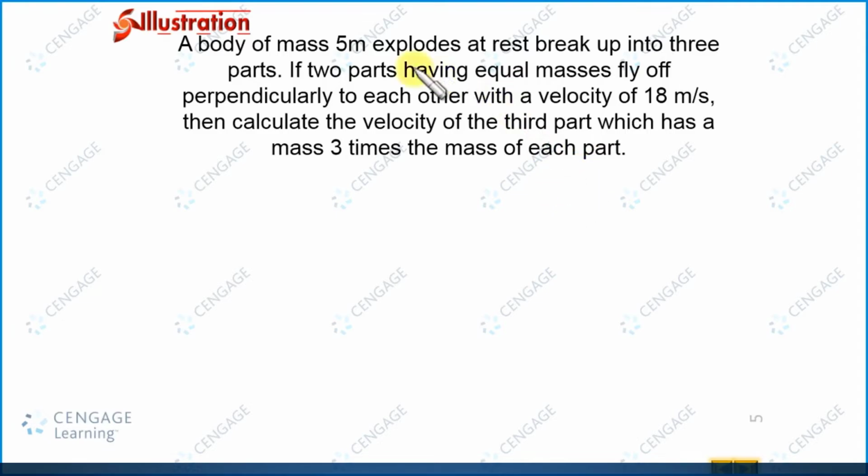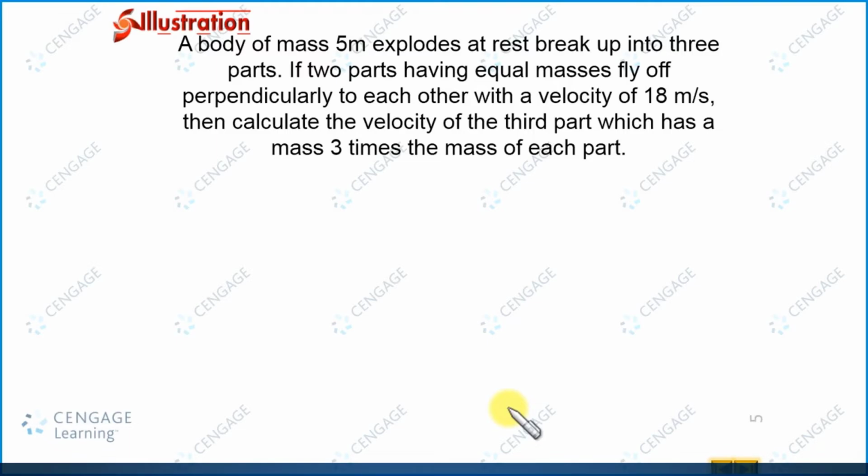Okay, so this is the problem. Now let us analyze the situation. Initially it is given the body is at rest, that means the initial linear momentum of the body is 0. Now the explosion occurs, and after the explosion the body breaks into 3 parts, right? There is no external force acting on the body.